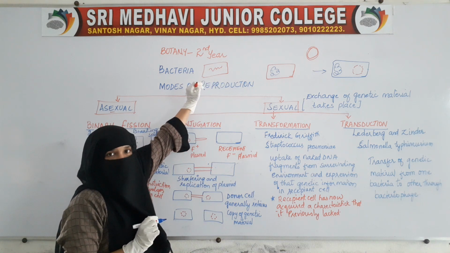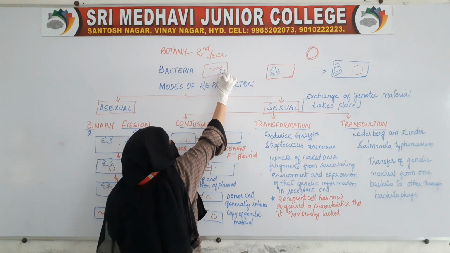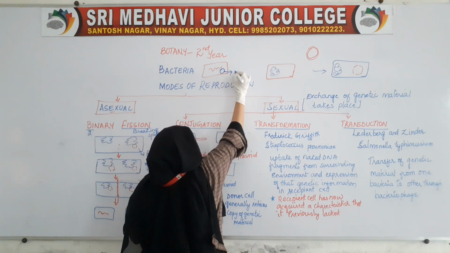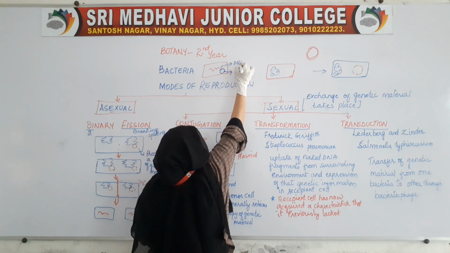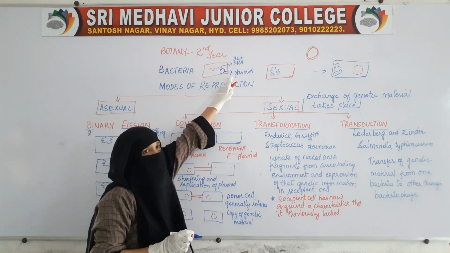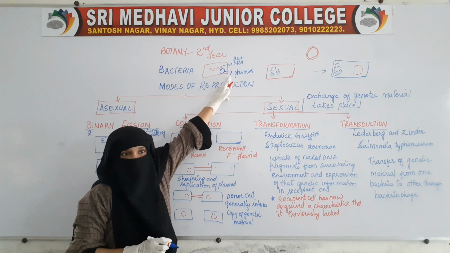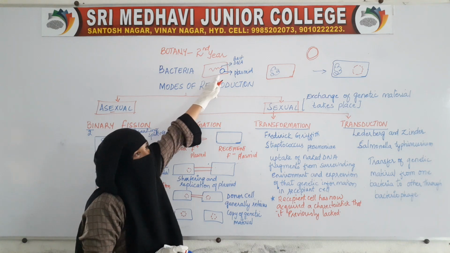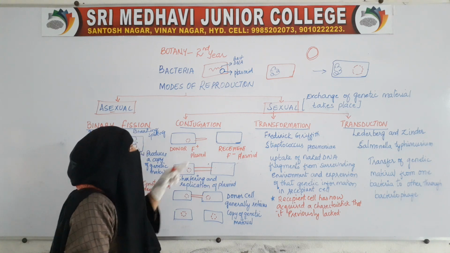But a few bacteria have one more extra copy of genetic material, which is called a plasmid. This is the bacterial DNA, and this is the extra copy called the plasmid. If a cell has a plasmid, then it is said to be a donor cell, or F plus cell.